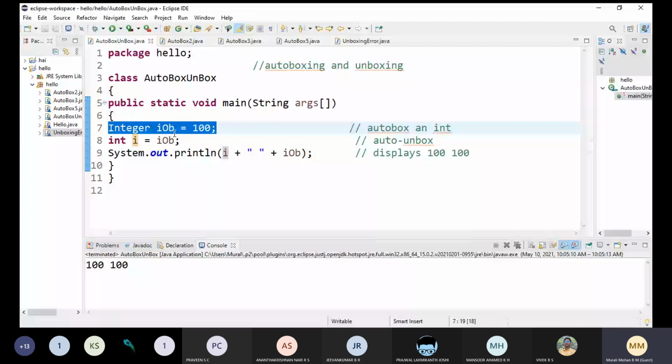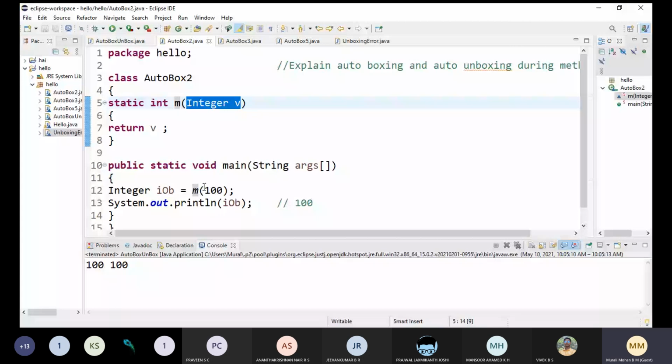It is the same as this one, so here auto boxing is happening, right? So is auto boxing happening in a method call? Kindly respond, please. So auto boxing is happening in a method call.